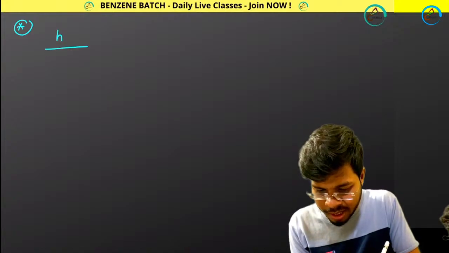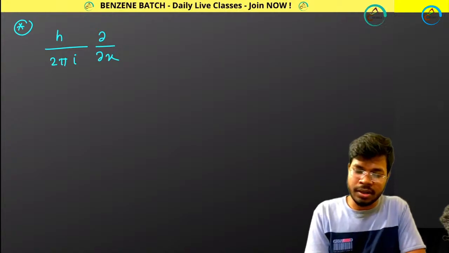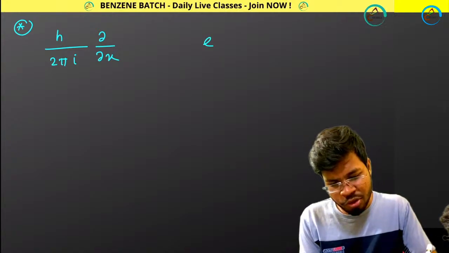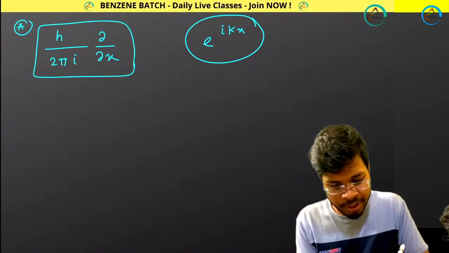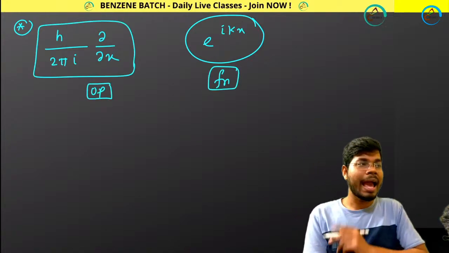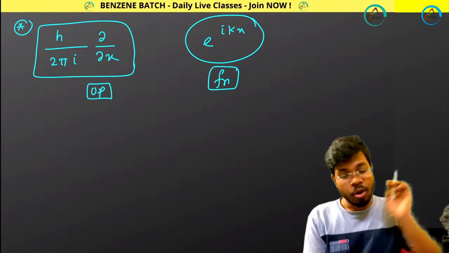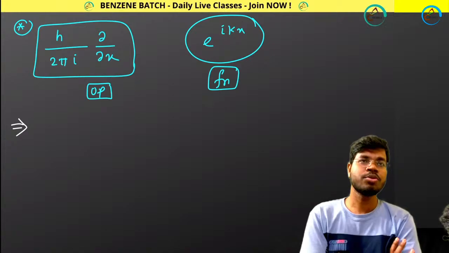Now these simplest examples are done. Now I am going to the tougher examples, then I will go to the toughest examples. So I am giving you this operator h by 2 pi i del by del x. This is your operator, and I am giving you e to the power i kx. This is your function. Can you tell me whether this function is an eigenfunction or not? Please write in the comment box.